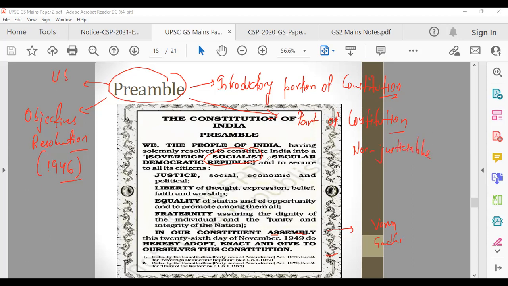So let's say there is some portion here, like we are saying we are a secular country, and that is also there in fundamental rights, article 25 to 28. That means then it has to be protected because it is a part of fundamental rights. There was a UPSC question on this preamble part. I will just show you that question.